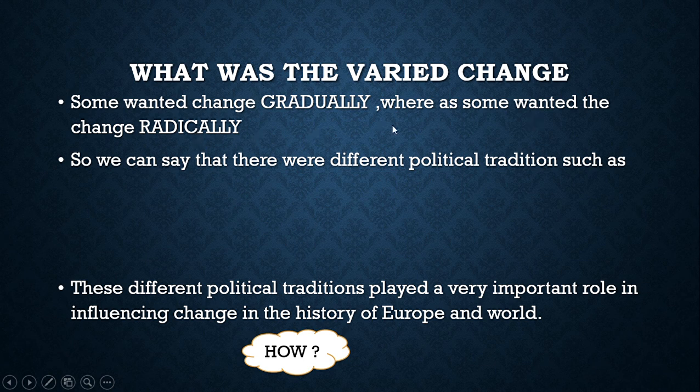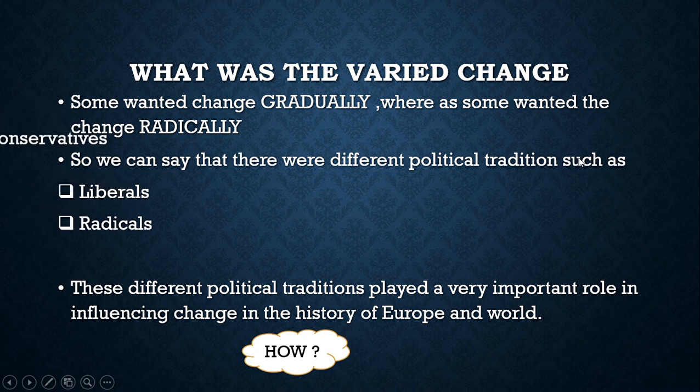Some wanted slow changes, some wanted fast changes, some wanted moderate changes. So we can say that there were different political traditions such as liberals, radicals, conservatives. These are the groups of people who gave different ideas about social changes that they wanted in the world.